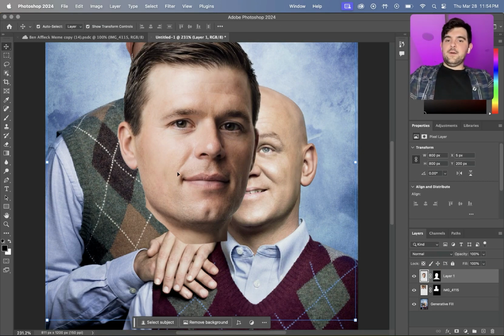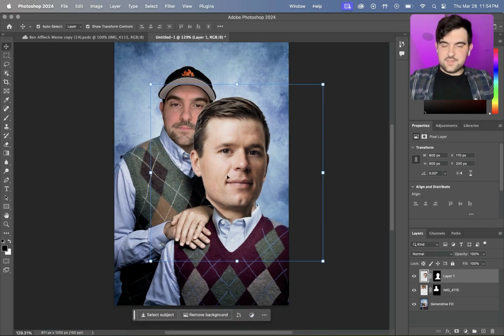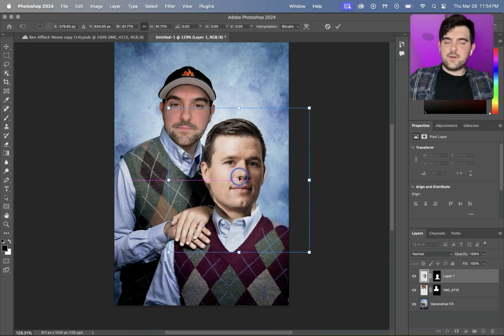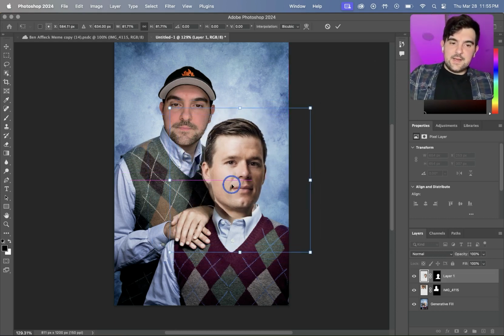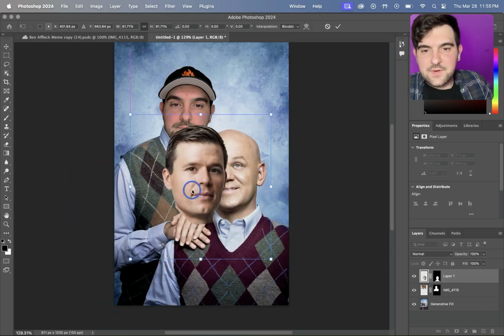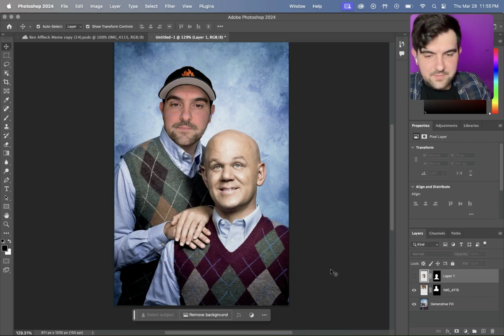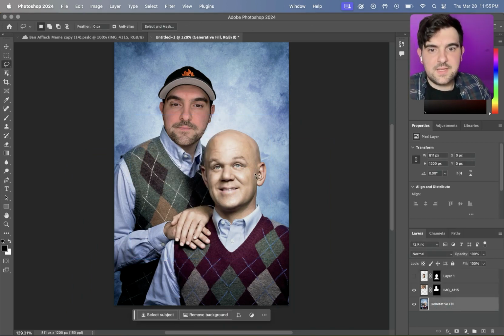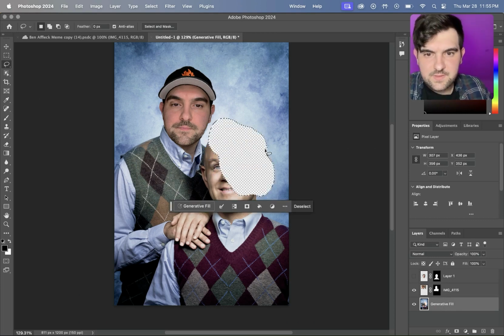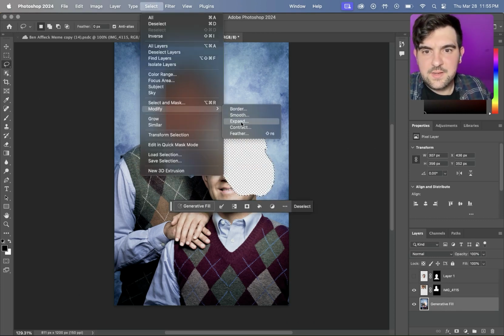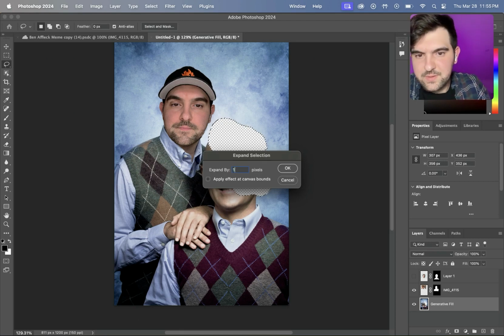Perfect. Now, one problem that we're going to see here is Kyle is looking off this way, even though the body of the person here is kind of facing this way a little bit, and so you can see it looks a little funky. What are we going to do about this? So the first thing we do, let's not worry about Kyle's head for a second. We're going to go around this head again, delete it, select modify, expand. We'll just do 1 pixel this time.